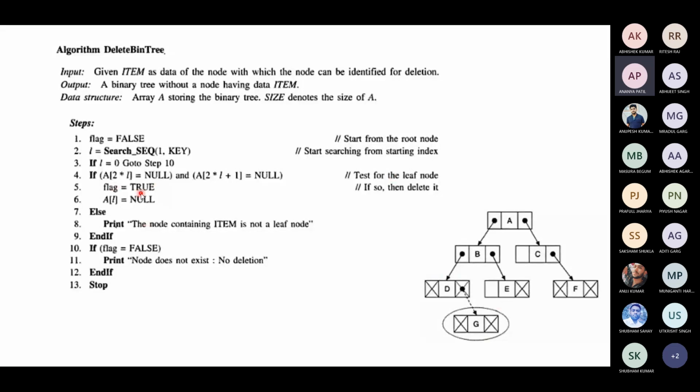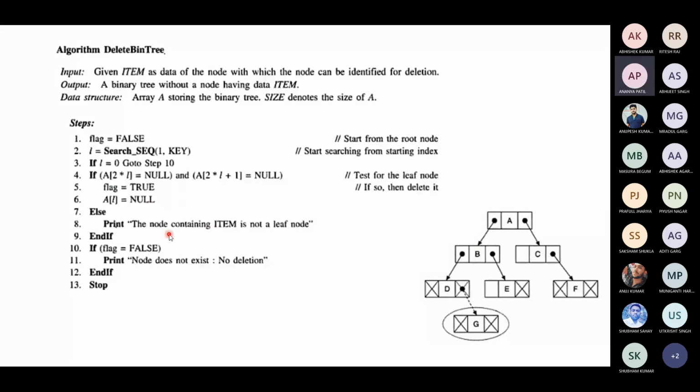After reaching the leaf node, you set the flag to true so as to delete it. Then you change the flag to be deleted, and that location you make null.